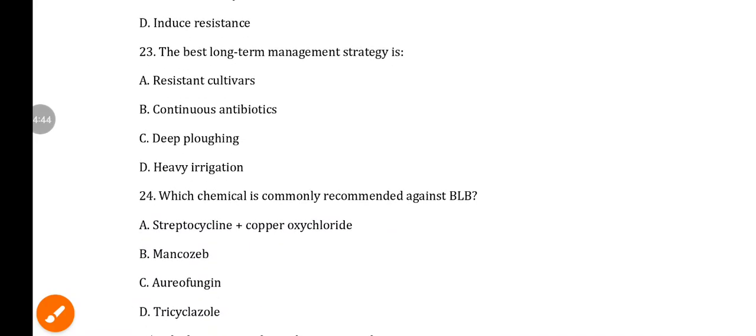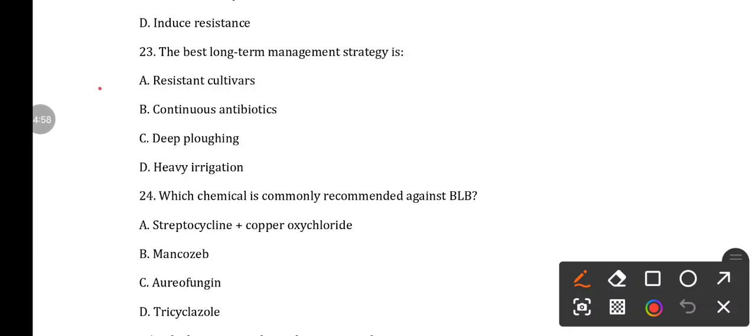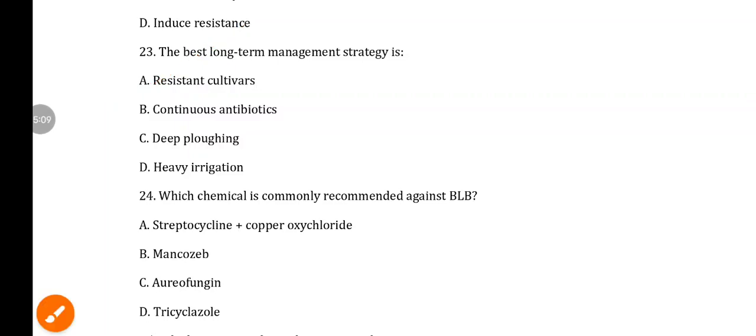Next, question number 23. The best long-term management strategy is: option A, resistant cultivar. Option B, continuous antibiotics. Option C, deep plowing. Option D, heavy irrigation. Here the answer is use of resistant cultivar. This is for the long-term strategy. For most of the diseases where the gene interaction has been established, you can go for the resistant variety.